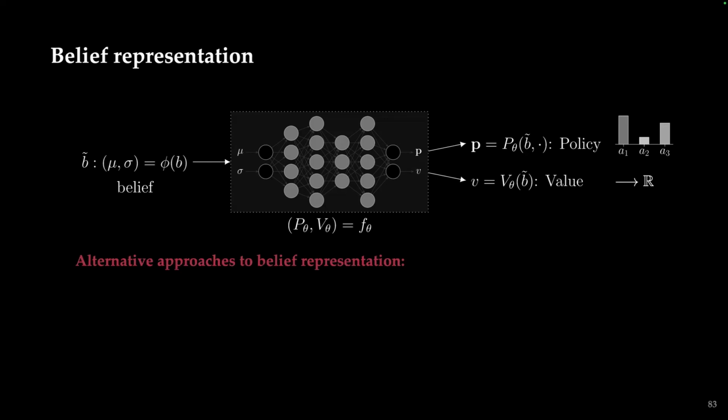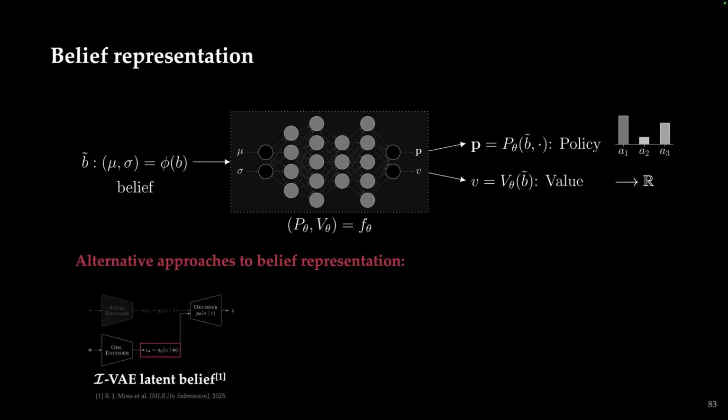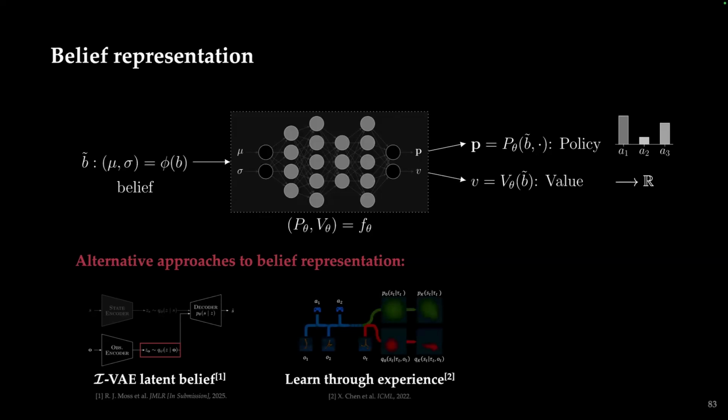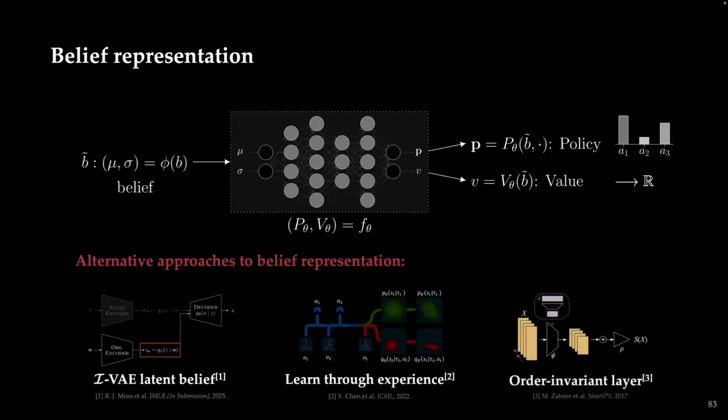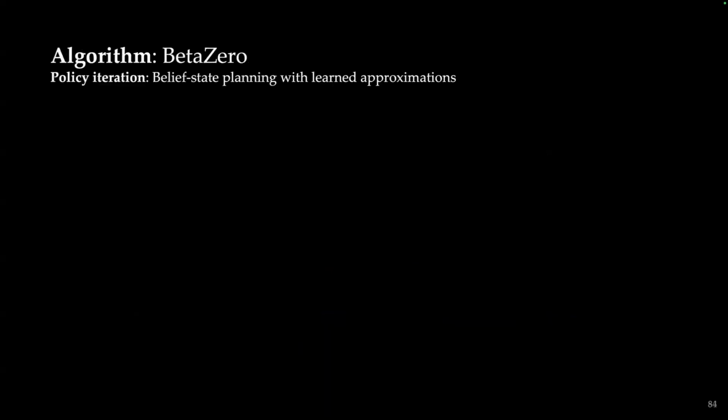There are other approaches to how you could represent beliefs as input to this neural network, including the latent belief that we showed in the previous section. We could use that directly as input. You could learn the belief through experience using algorithms like FORBES, or we could add an order invariant layer into the network to actually input the state particles themselves, but we'll leave that for future work. The algorithm that we propose in this section is an extension to AlphaZero for belief state planning. So we call it BetaZero.